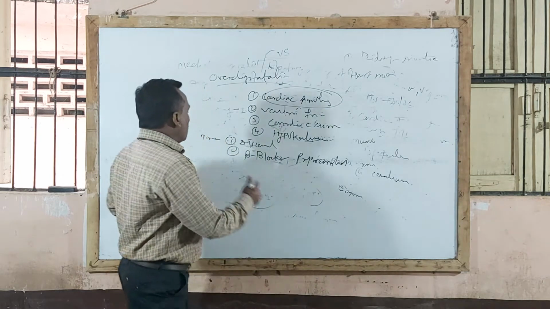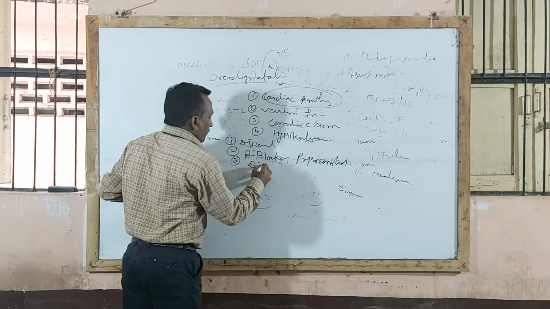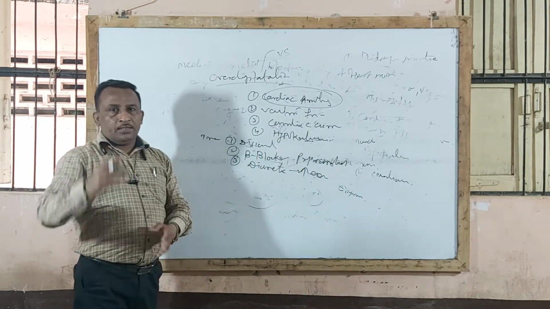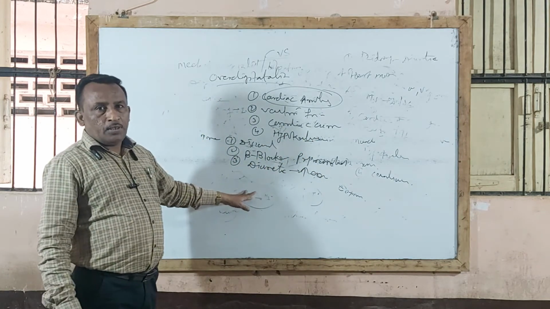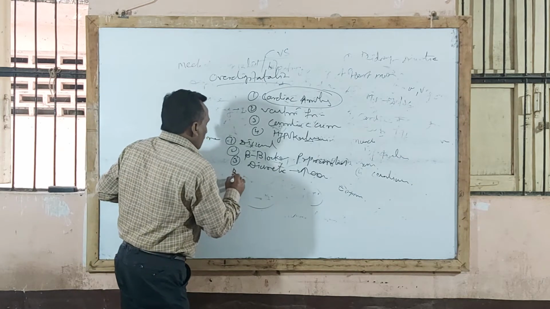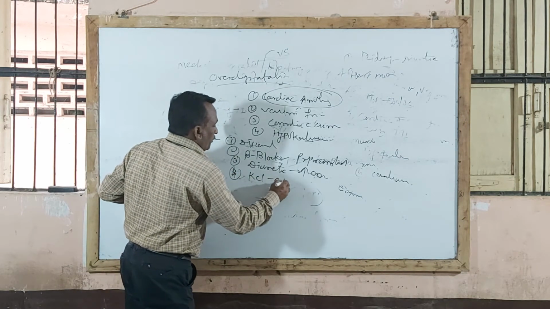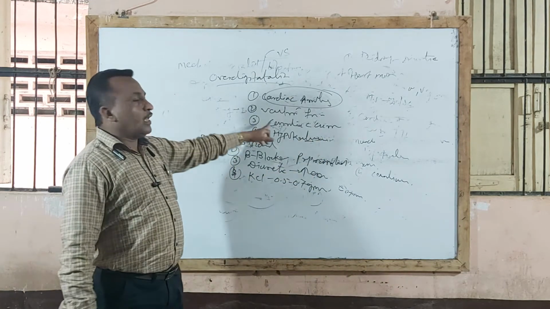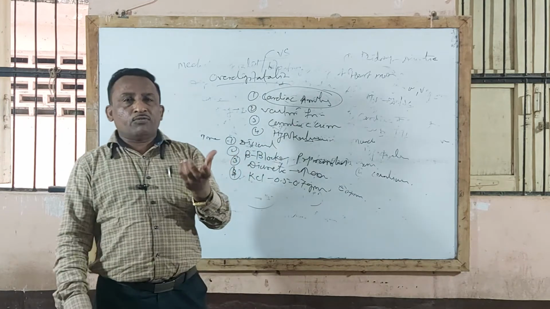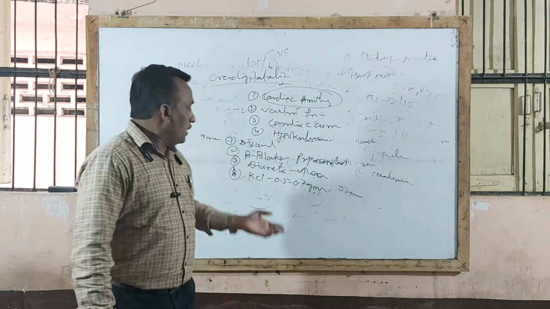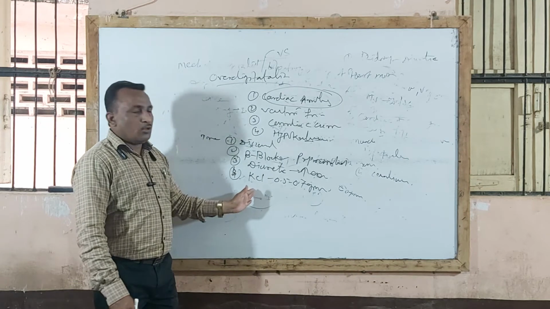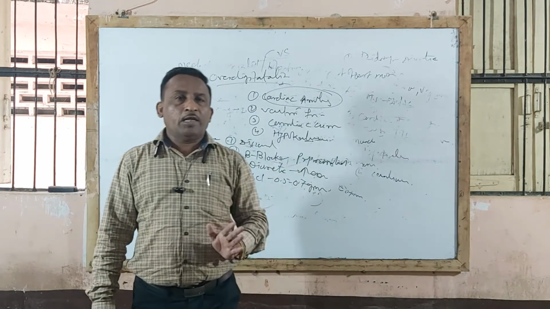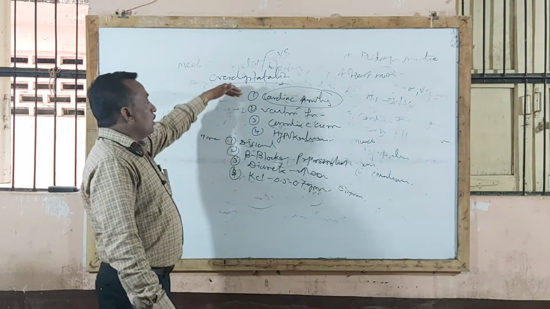In addition to this, another treatment is diuretic therapy. A diuretic drug is given to facilitate excretion of digitalis, thereby reducing poisoning symptoms. The third treatment is potassium chloride in the dose of 0.5 to 0.7 gram given to the patient to overcome the hypokalemia effect. Hypokalemia is very dangerous to the patient, and to overcome this, potassium chloride should always be given along with this treatment in the dose of 0.5 to 0.7 gram. So this is the treatment for over digitalization.